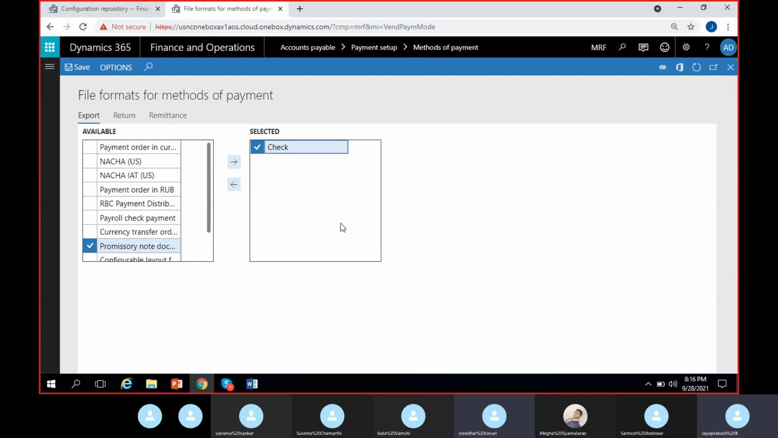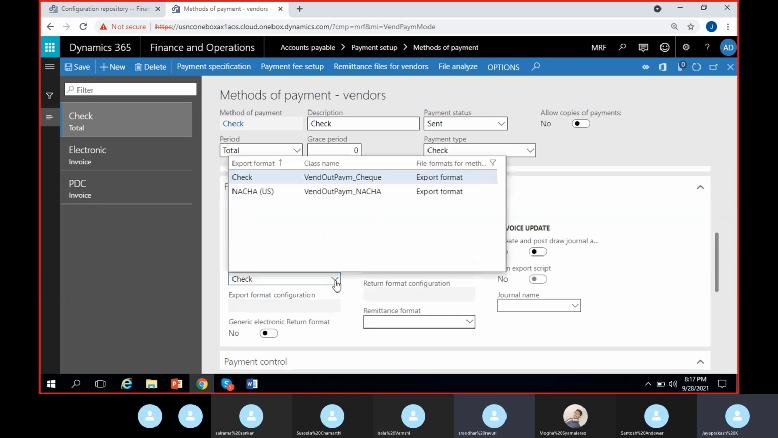I've selected that check and moved it to the other side because I can use it. We can also use this NACHA US for electronic payments, so I'll also move it to the other side. For electronic payment, I'll use this. So if I save here and go back, I can see in the drop-down list